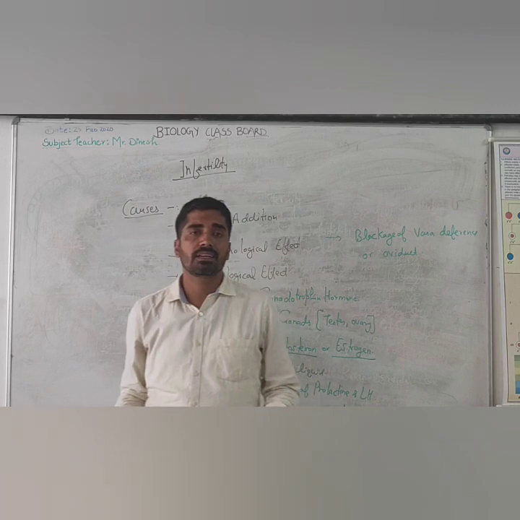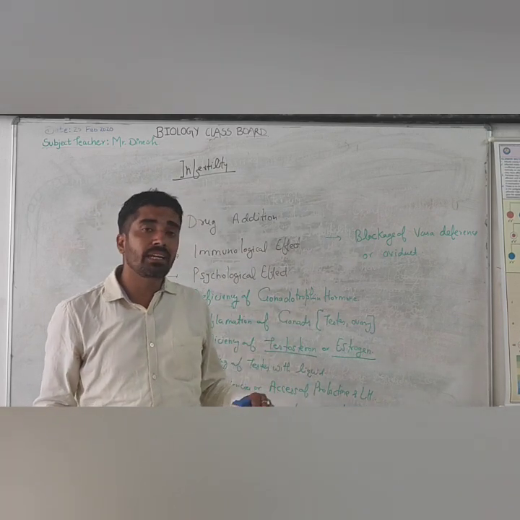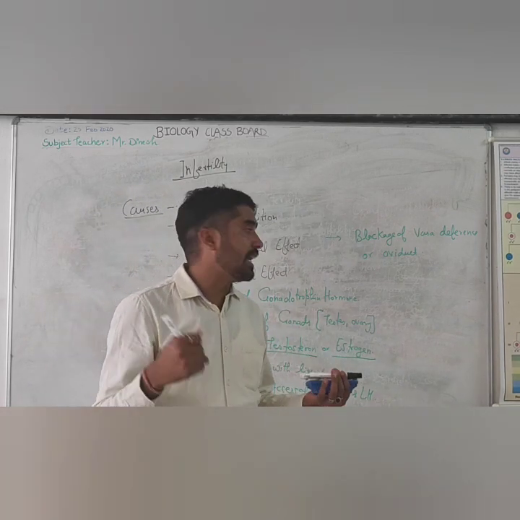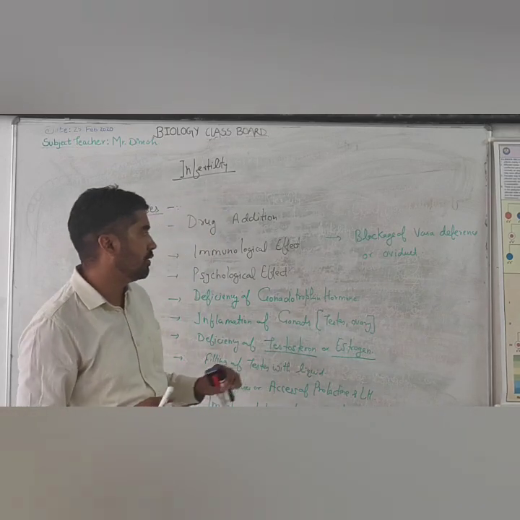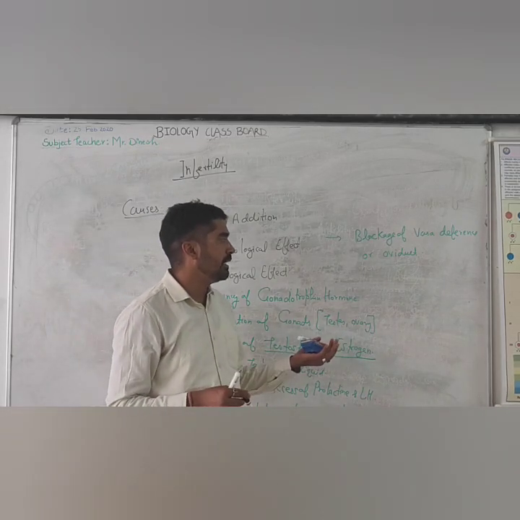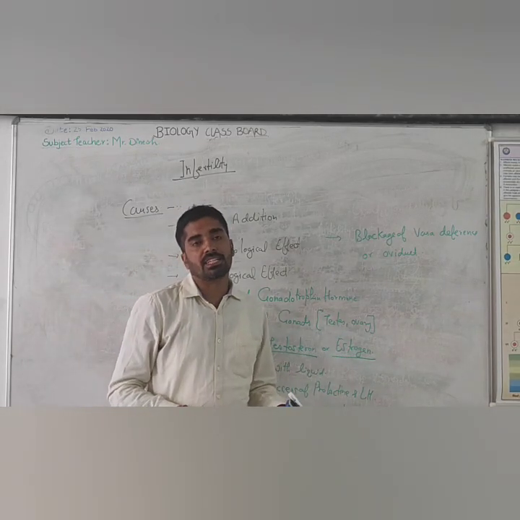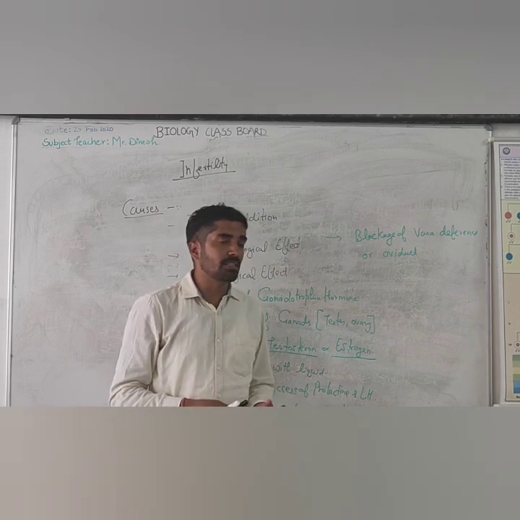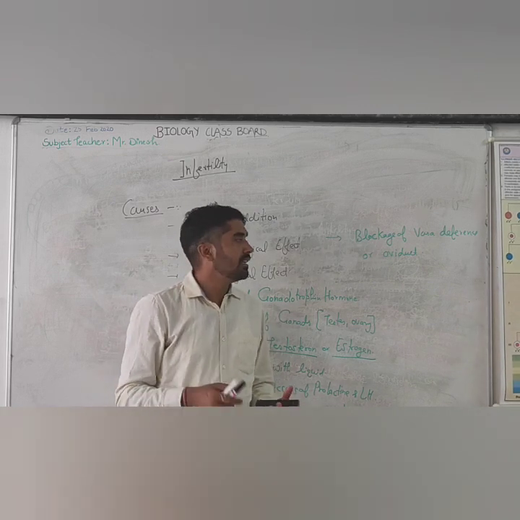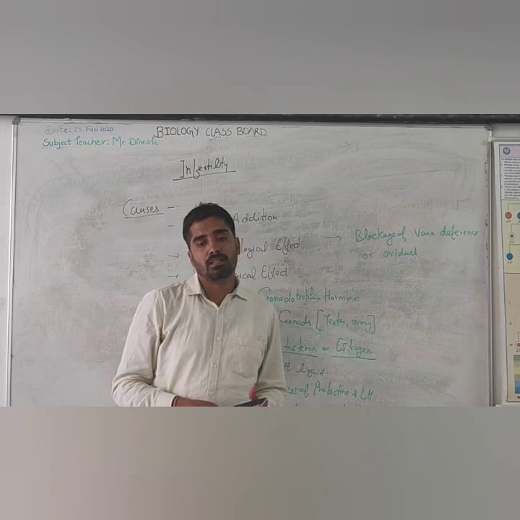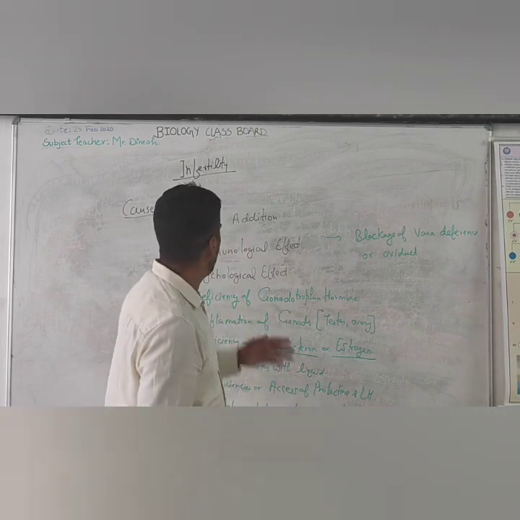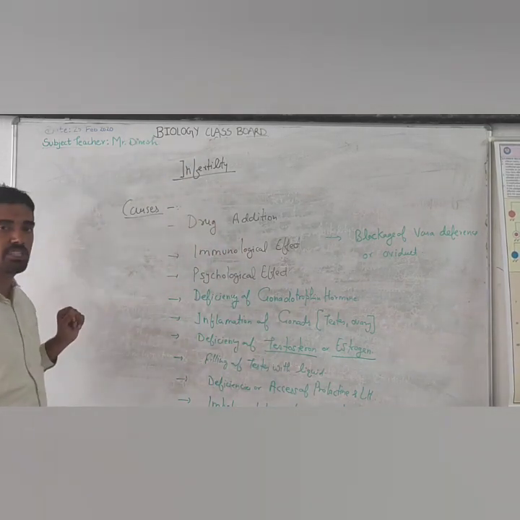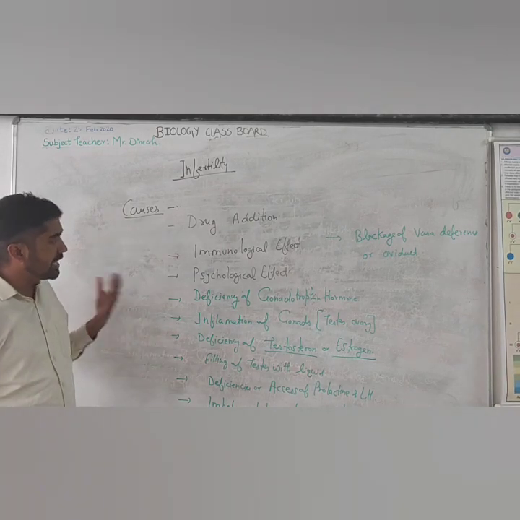If it is blocked, then there will be no release of the gamete, and if there will be no gamete, there will be no fertilization, and this will result in infertility of that couple. So these are the major factors for the infertility of any couple.